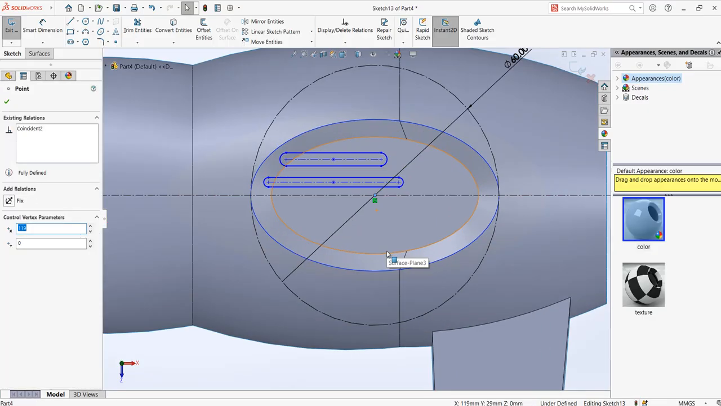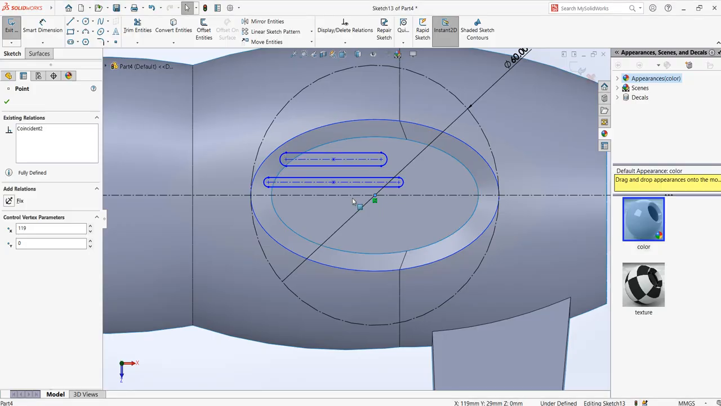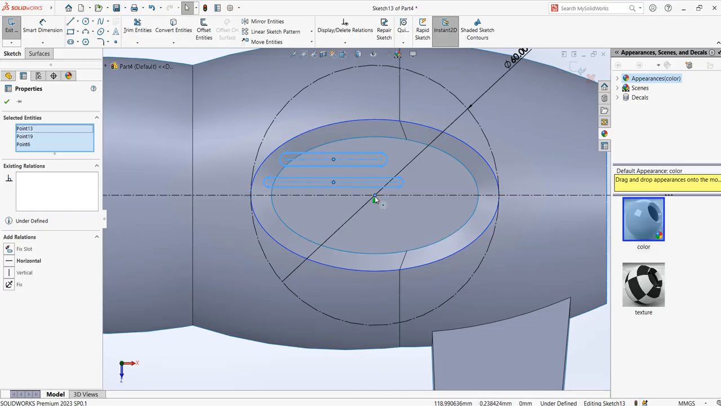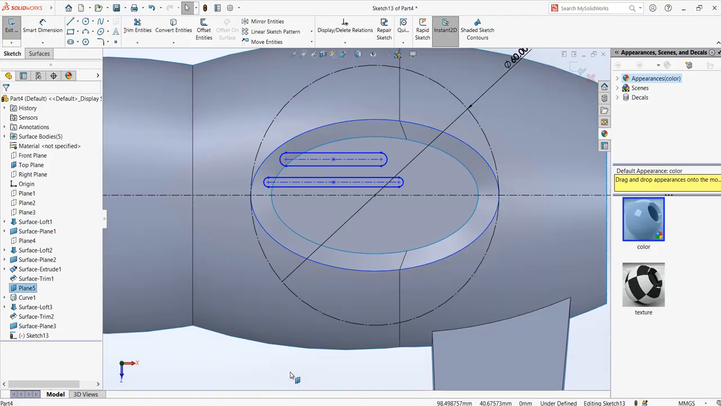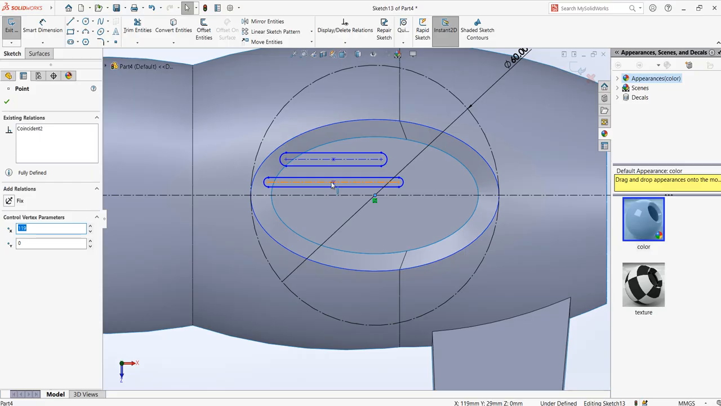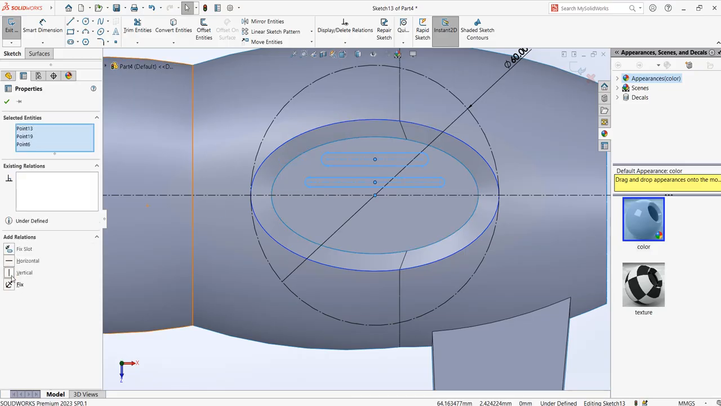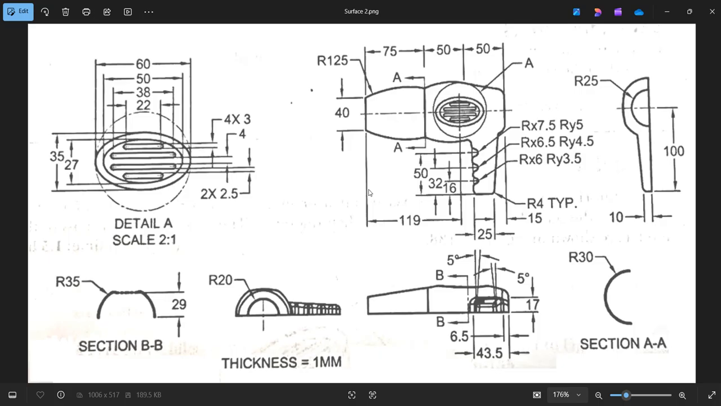Yeah, so we found the center, see the construction circle. Then you can constrain this center, this one and this one, all in one vertical axis. Okay, I didn't select the center. Select the center of the slots and make it vertical. Now automatically you're able to see it aligned.